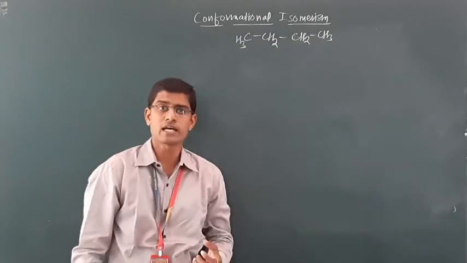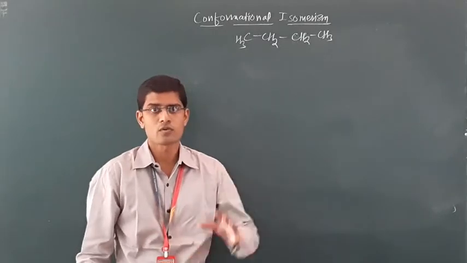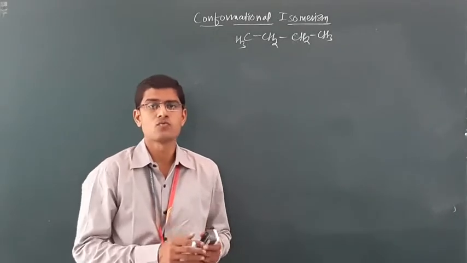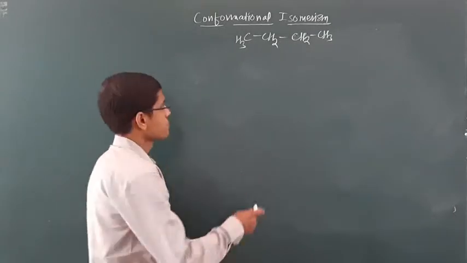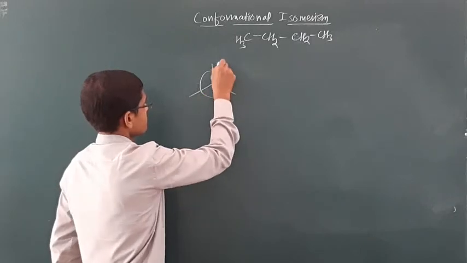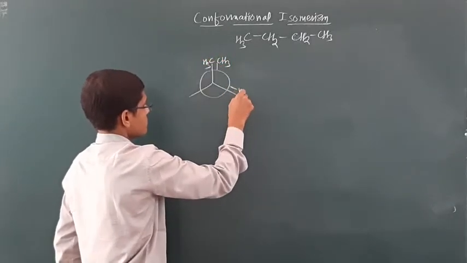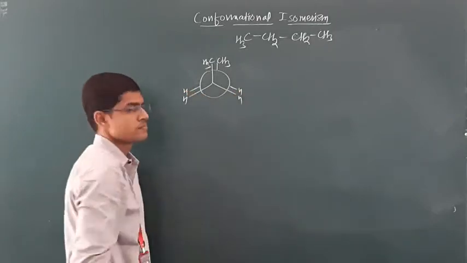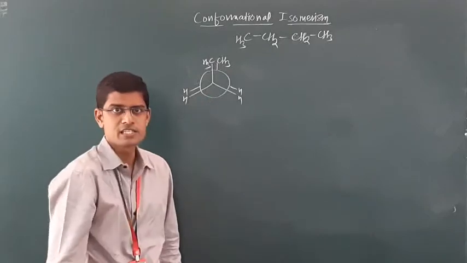Now this molecule can also rotate along the carbon-carbon single bond and produce conformational isomers. Let's see what types it can produce. First one, eclipsed, in which all the groups are eclipsing each other.